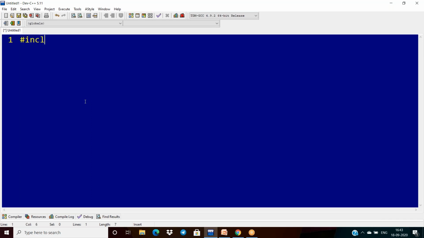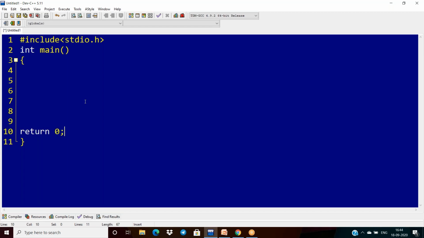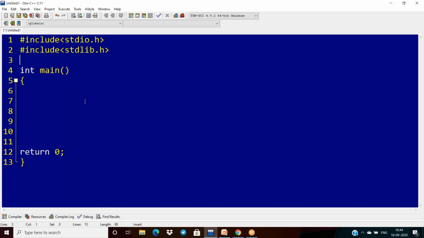I'm taking some header files and the main function, returning 0. I want to use the stdlib.h header file here. Why? Because we are allocating memory dynamically. That is why I'm using stdlib.h.